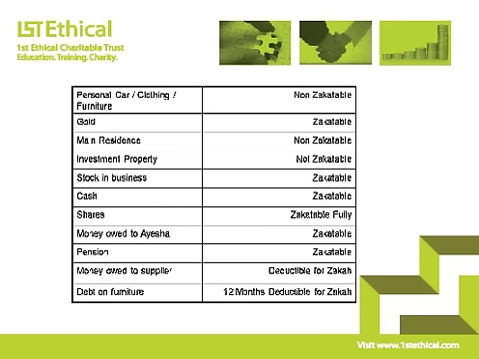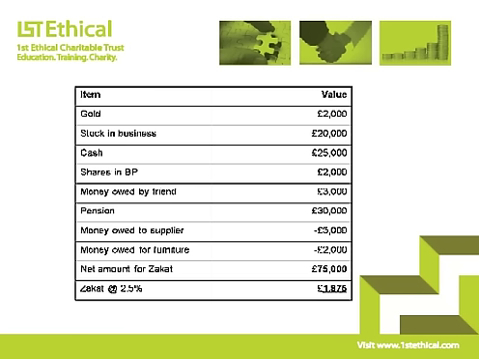The following table actually provides a calculation. So if we look at the values, we can see that the net amount which is subject to zakah is £75,000, and at 2.5%, that is £1,875. So that is the amount of zakah which is due on the date of calculation and can be paid up to 1 year afterwards, but it is highly encouraged for it to be paid immediately.